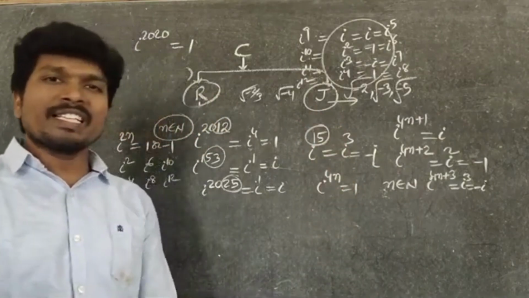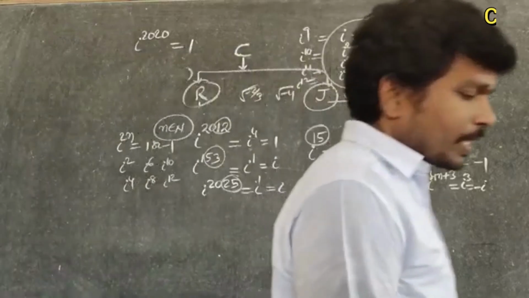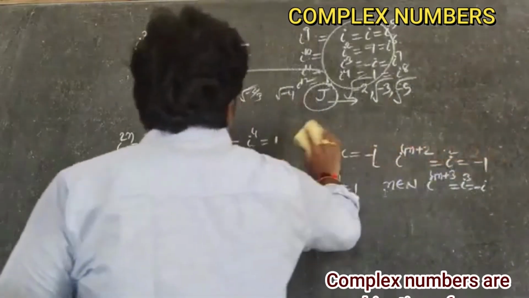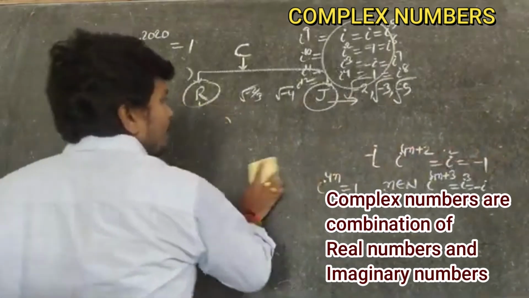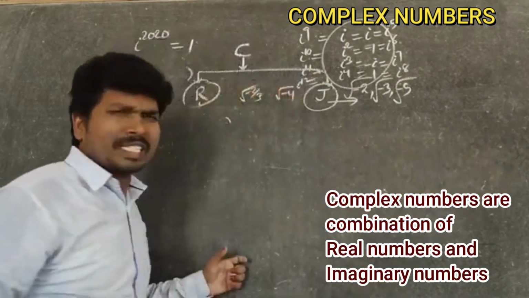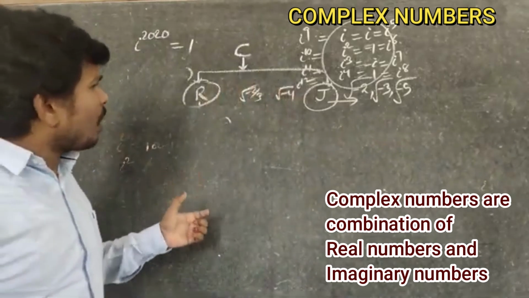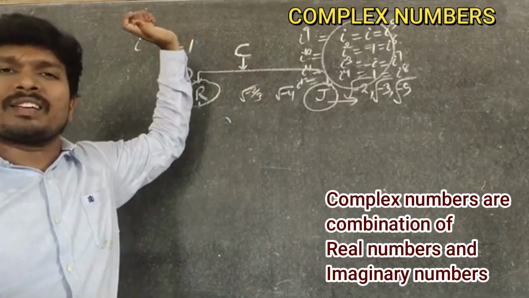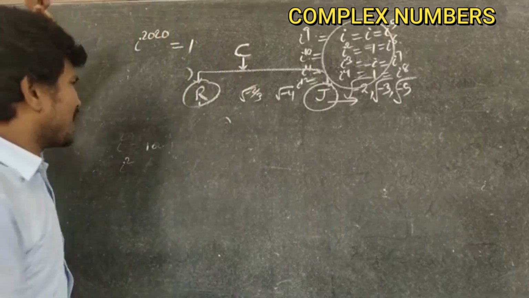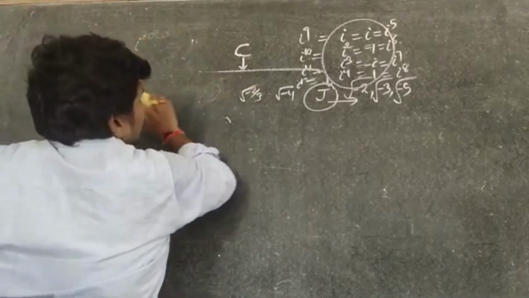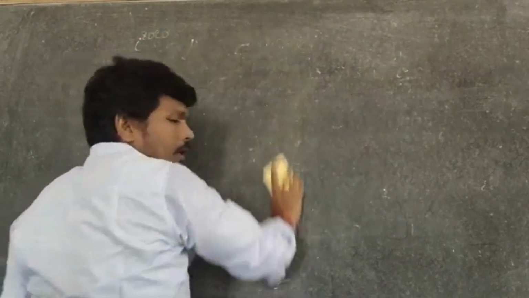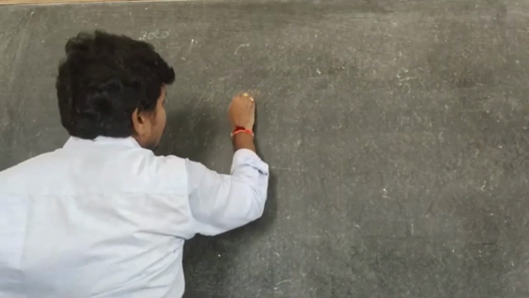And the last one is complex numbers. What is meant by complex numbers? Complex numbers are nothing but a combination of real numbers and imaginary numbers. We discussed all these numbers, and all of them are in complex numbers. So it is the biggest set. It is the megastar of the number system. Yes or no?